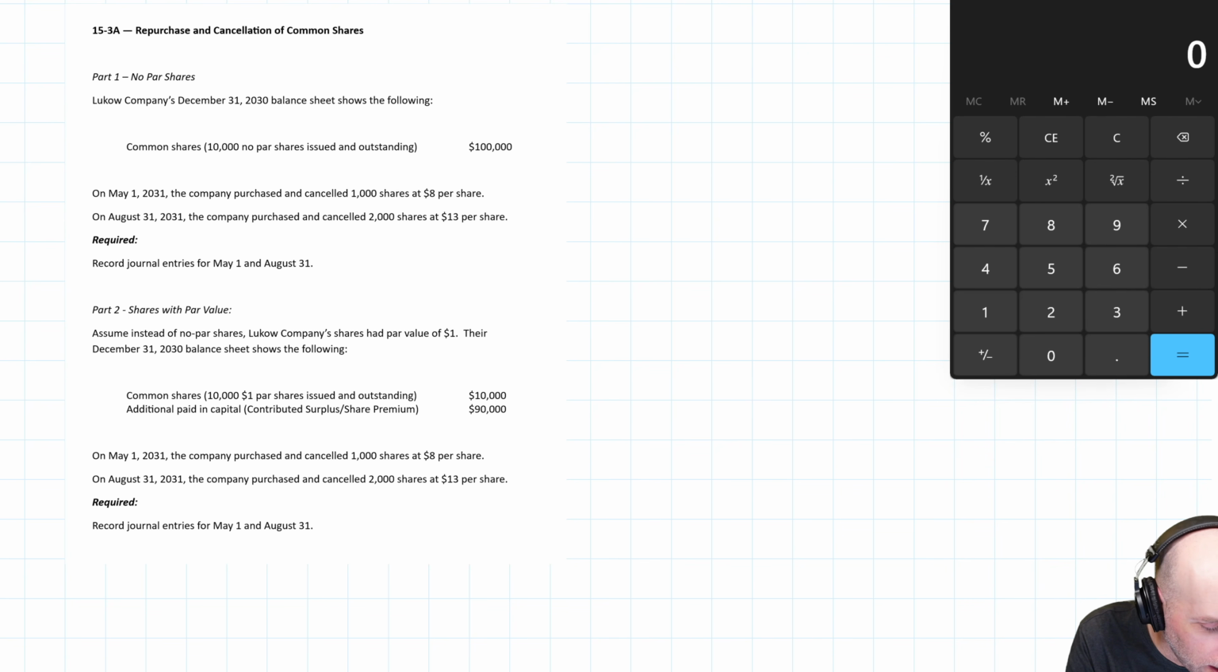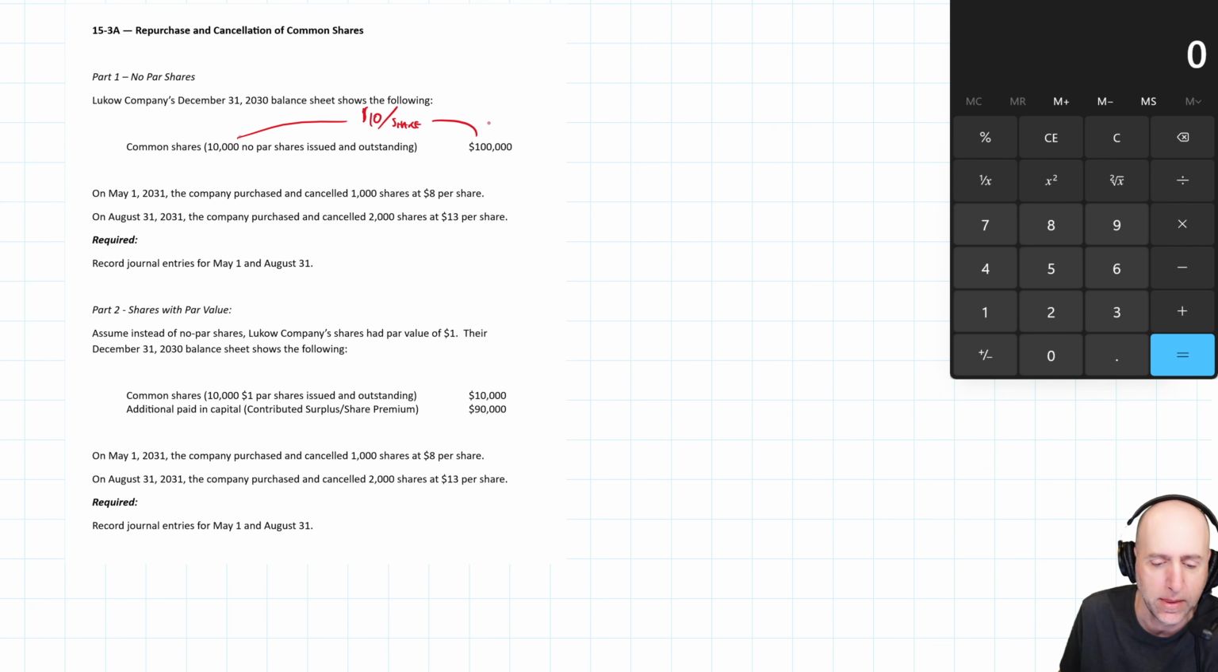So Luco Company's December 31st, 2030 balance sheet shows the following. They've got common shares, 10,000 no par shares issued and outstanding, $100,000. So that means our average issue was $10 per share, right? That's what's sort of implied by the math there, $100,000 for 10,000 shares. On May 1st, 2031, the company buys back and cancels 1,000 shares at $8 a share.